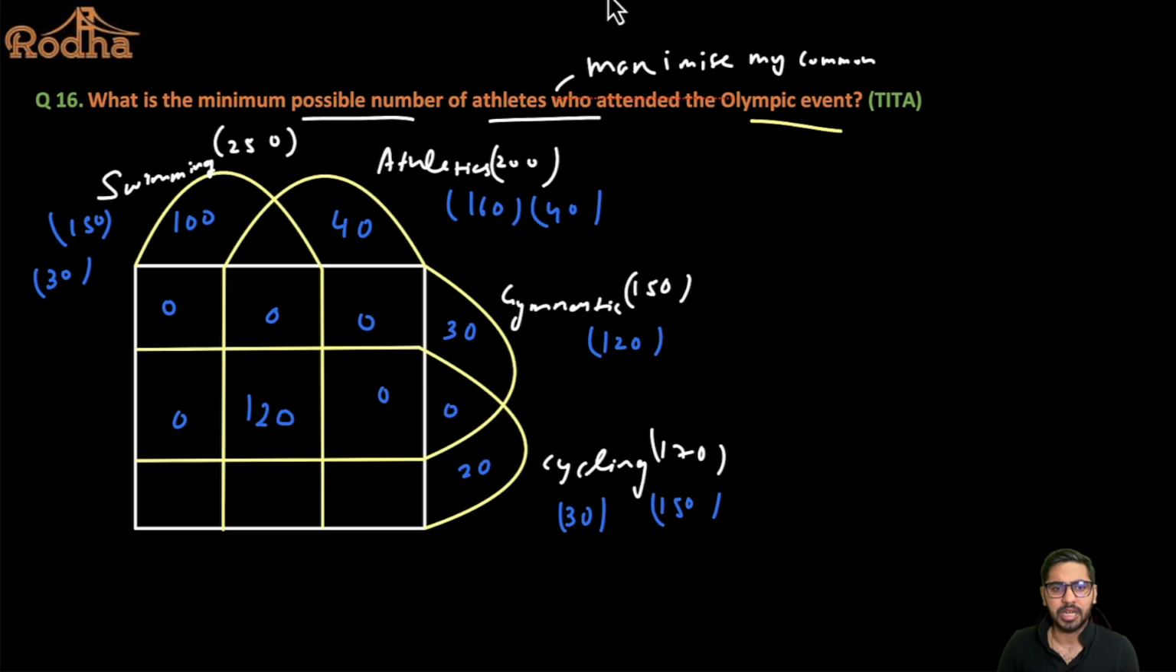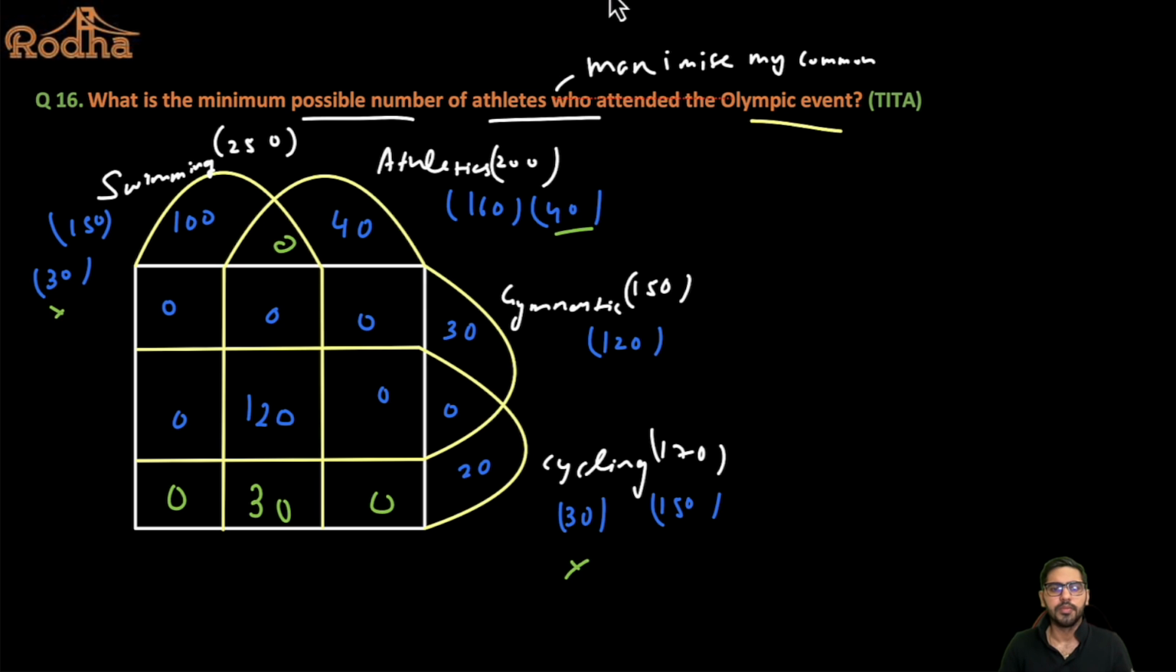Now, my next target will be to maximize exactly 3. There's only one box of exactly 3 left, which is swimming, athletics, and cycling. You can see a 40 here, a 30 here, and a 30 here that remain. If I take, for example, 30 common here, this is done, and in that case this is also done. So these two are 0. Can I place the 40 somewhere? Out of 40, 30 is here, let's say. Can I place the remaining 10 somewhere? No, there's no space to place the remaining 10.